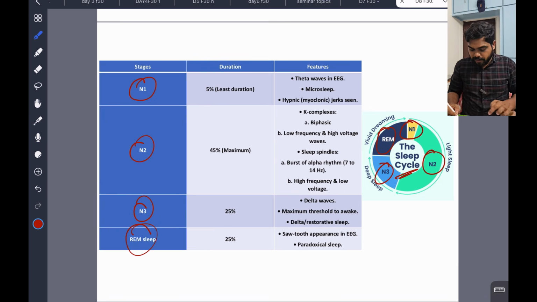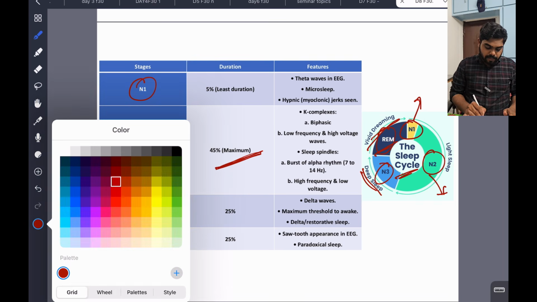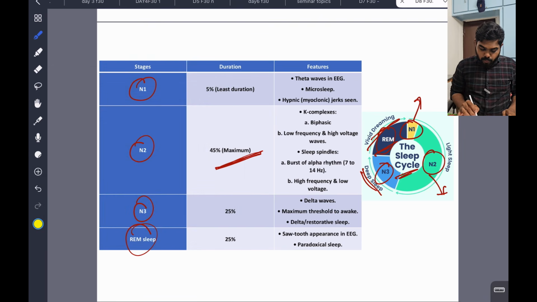You can see from the diagram, N1 is very small. N2 has the maximum duration. N3 is written as deep sleep. And in the REM phase, vivid dreaming is written here. So this is very important: REM is vivid dreaming, N2 has the maximum duration, and N1 has the least duration.